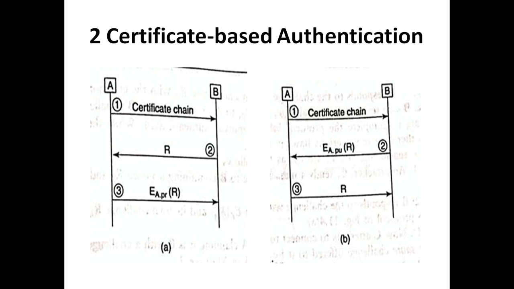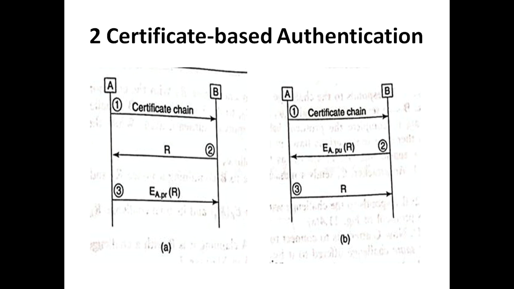The second type of one-way authentication is certificate based authentication. In the certificate based authentication, in the first figure, the first message from A is a certificate chain. The client need not share a secret with the server but sends a public key certificate. A sends her certificate in message 1.